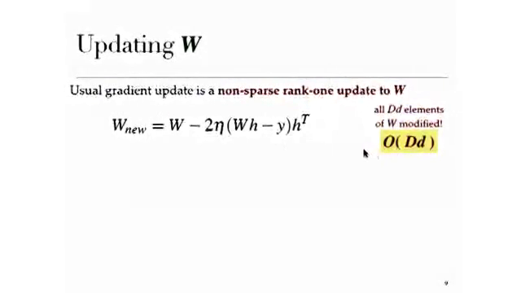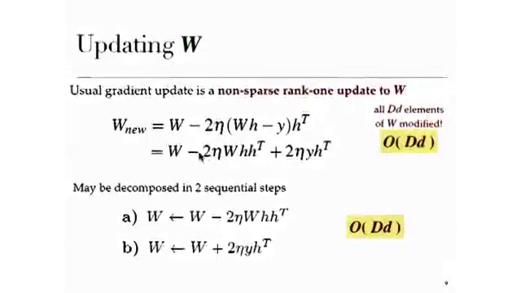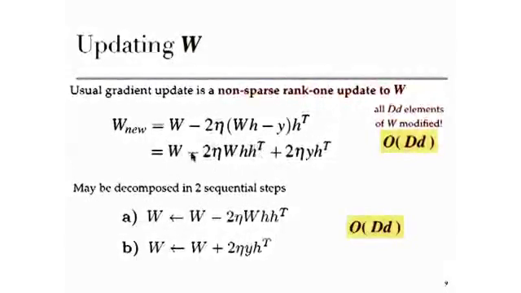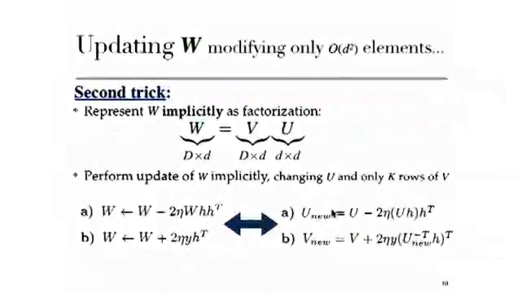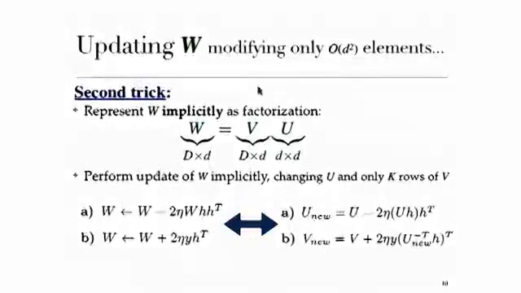Note that we can rewrite that by developing this in this manner. And by developing it in this manner, we see that it can actually be decomposed in 2 sequential steps. First doing this, then doing that. We haven't changed anything here, and the complexity is still big D times small d. So how are we going to modify this W using only small d square operations?